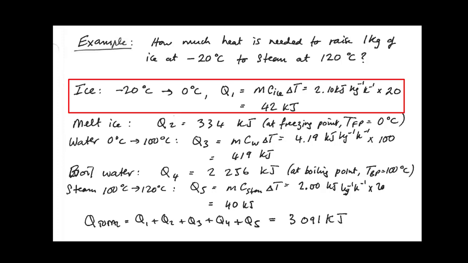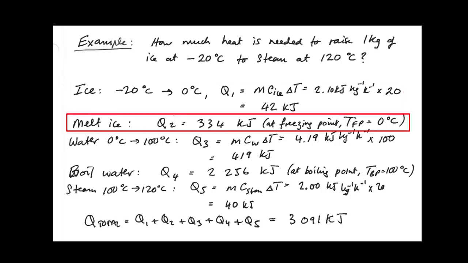The amount of heat, which we call Q1, is equal to the mass, which is 1 kilogram, times the specific heat capacity of ice times the change in temperature. And we know that the specific heat capacity of ice is 2.10 kilojoules per kilogram per Kelvin, and we multiply it by the temperature difference of 20 degrees to obtain 42 kilojoules. Then we need to melt the ice, and this takes place at a constant temperature of 0 degrees centigrade. We call the amount of heat Q2, which is just m times Lf, and that is 334 kilojoules.